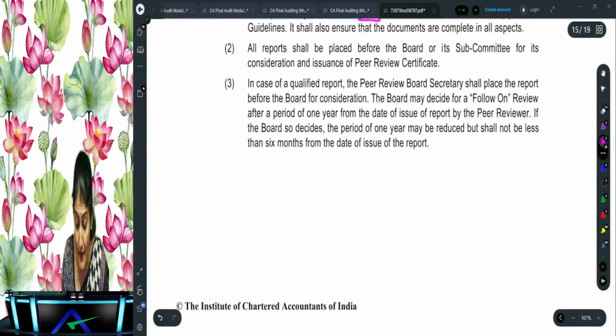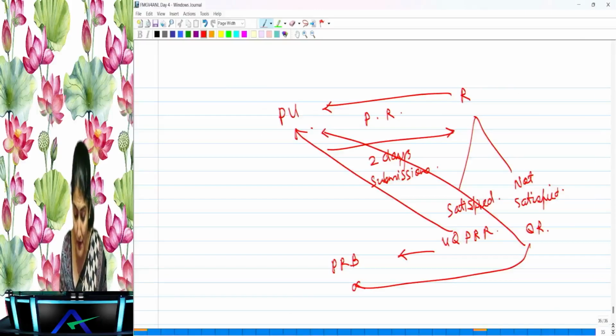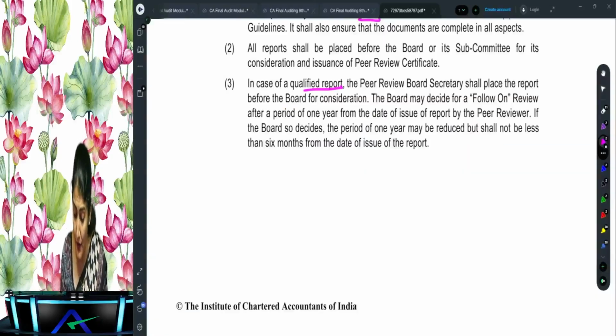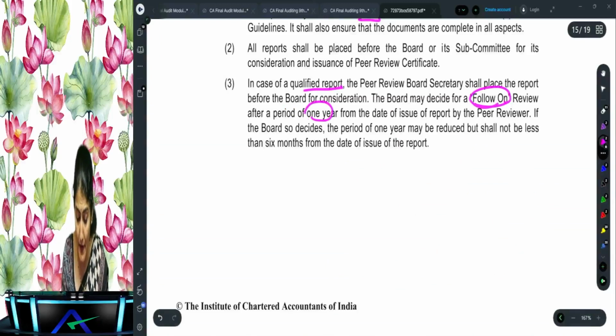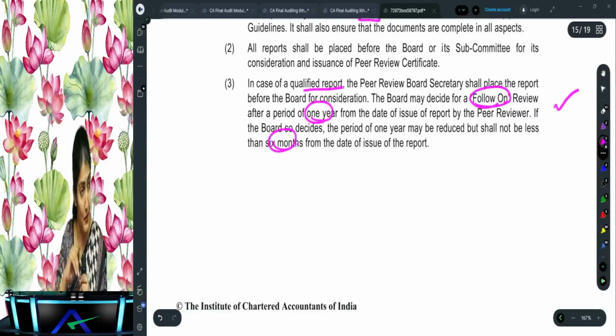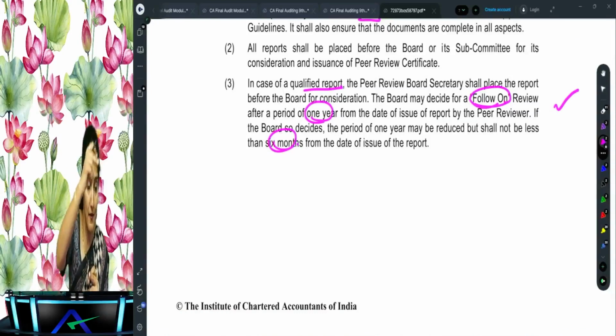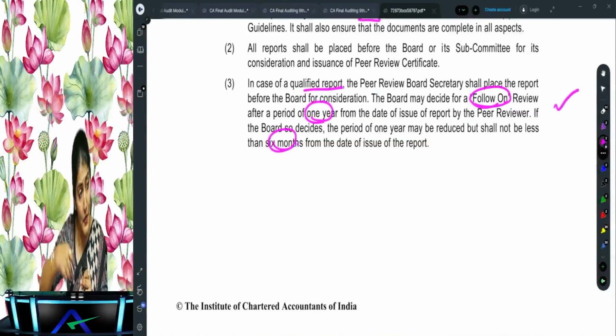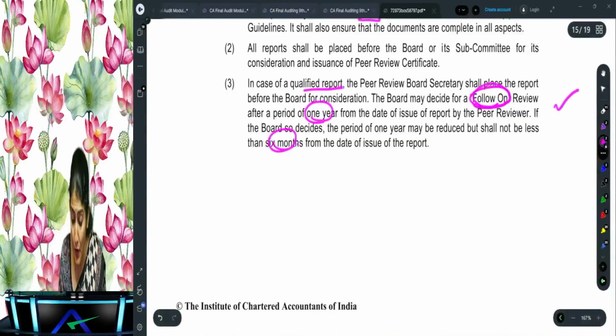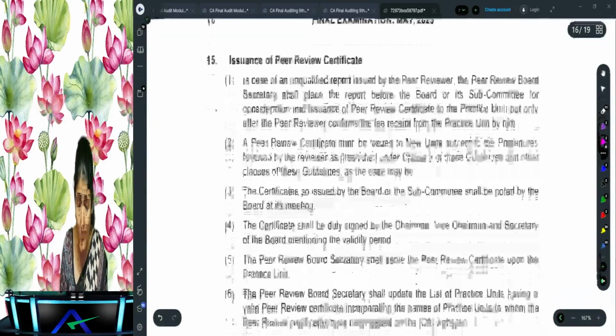Right. Then now, in case of a qualified report. So now what you have issued to the peer review board is the qualified report. They can order a follow-on review to be conducted after 1 year to 6 months. So this is the same as what was there earlier also. If the reviewer is not satisfied with the responses, he will issue a qualified report to the peer review board and also submit a copy to the practice unit. And then what does it say? The peer review board may order a follow-on review to be conducted after 1 year to 6 months from the date of the issue of the report.